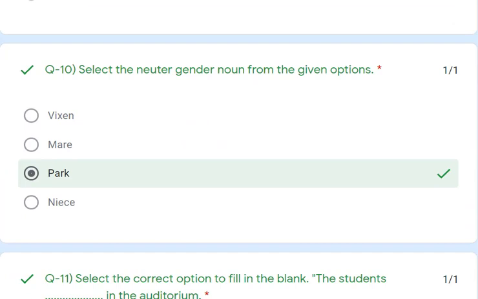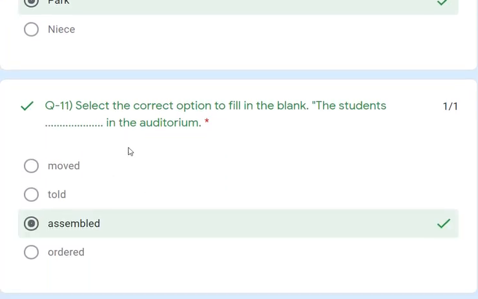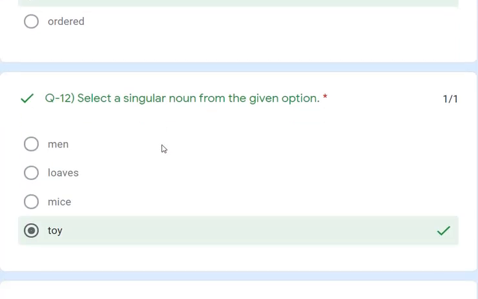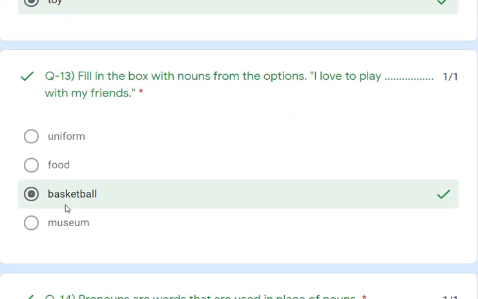Question number 10. Select the neuter gender from the given options. The park is the neuter gender. Then we go on to select the correct option for the fill in the blanks. "The students assemble in the auditorium." Question number 12. Select a singular noun from the given options. So toy is the singular noun. Fill in the blank with the proper noun from the options. "I love to play basketball with my friends."